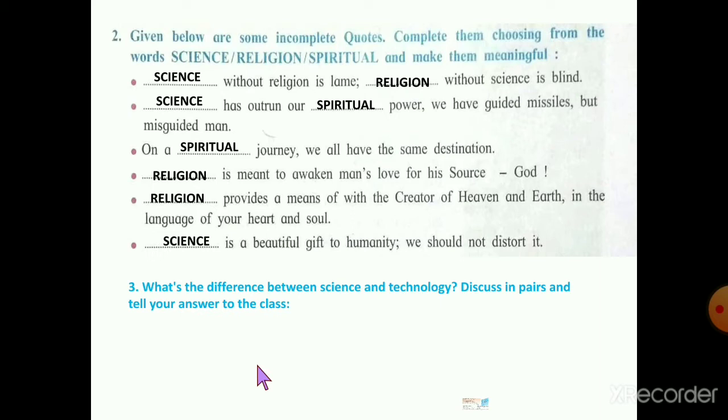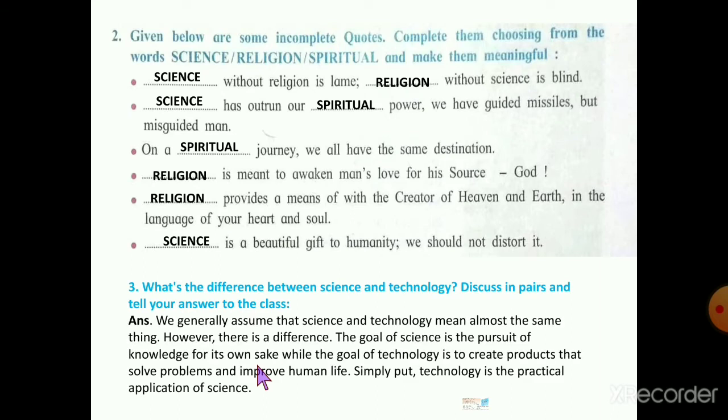Okay, third question is: what is the difference between science and technology? Discuss in pairs and tell your answer to the class. So your answer is: we generally assume that science and technology mean almost the same thing. However, there is a difference. The goal of science is a pursuit of knowledge for its own sake, while the goal of technology is to create products that solve problems and improve human life. Simply put, technology is the practical application of science.